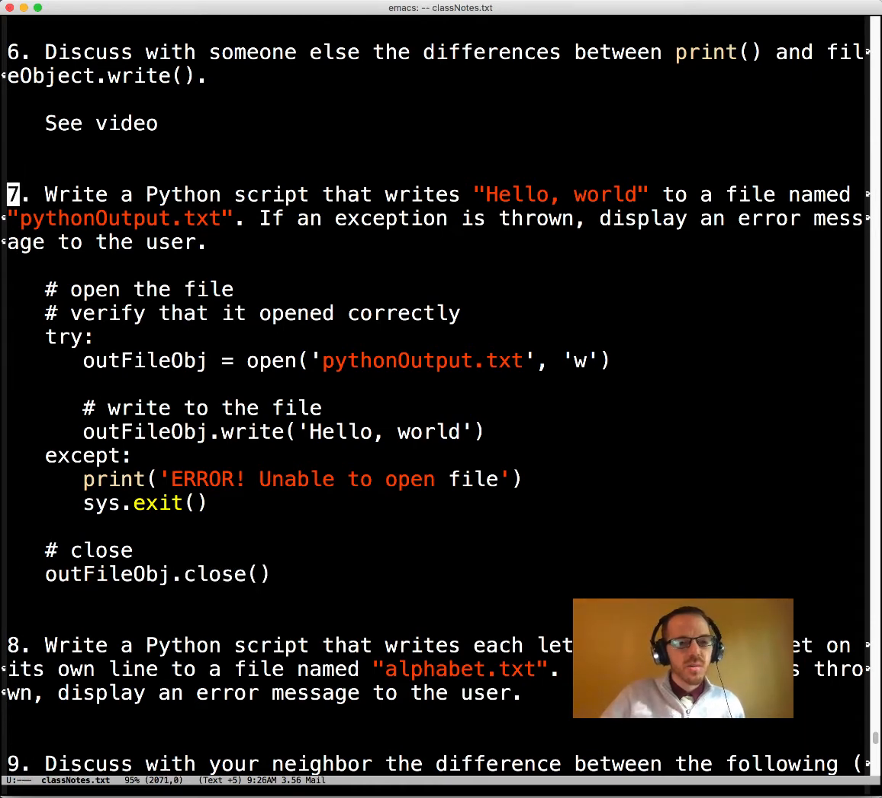Okay, write a Python script that writes hello world to a file named python_output.txt. If an exception is thrown, display an error message to the user: unable to open or write to the file. There we go. Nailed that one. Okay, and write is a file object method, so we do dot write here.